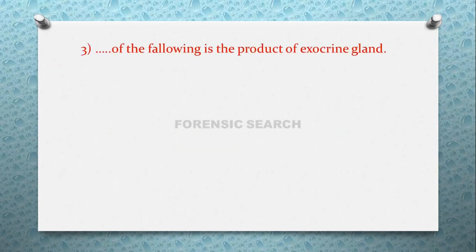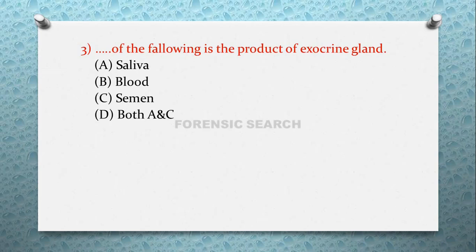Then the next question is: dash dash of the following is the product of exocrine gland. Option A saliva, option B blood, option C semen, and option D both A and C. The correct answer of this question is option D, that is both A and C. That means saliva and semen are the product of exocrine gland.